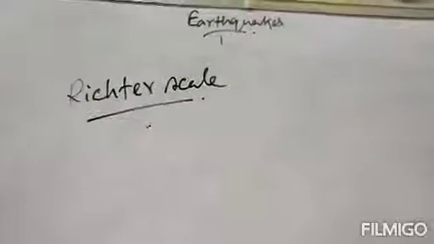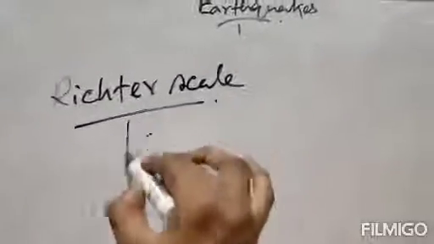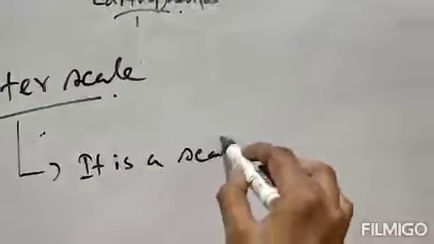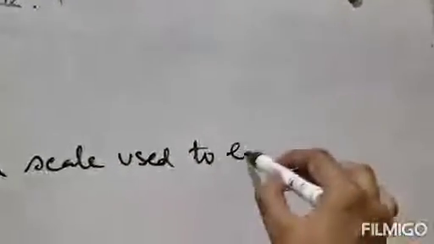The magnitude or intensity of an earthquake is expressed by this scale. So it is a scale which is used to express the magnitude or intensity of an earthquake, the level of earthquake.